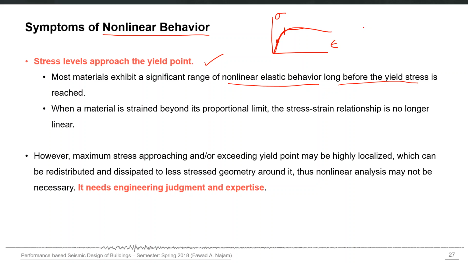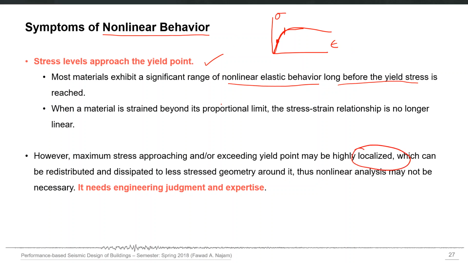In some cases, those highly stressed components can redistribute the high stresses to all the other elements around them. So if only maybe one or two components yielded in a particular structure, it may still be okay to use linear analysis. But if we have several elements going beyond the yield point, and the inelastic phenomena is not localized anymore, in that case we go for nonlinear analysis.